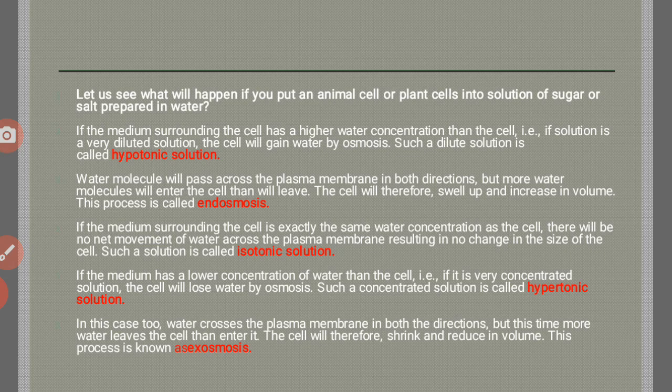And if the medium has a lower concentration of water than the cell, that is, if it is a very concentrated solution, the cell will lose water by osmosis, and such a concentrated solution is called a hypertonic solution. In this case too, water crosses the plasma membrane in both directions, but this time more water leaves the cell than enters. The cell will therefore shrink and reduce in volume. This process is called exosmosis.